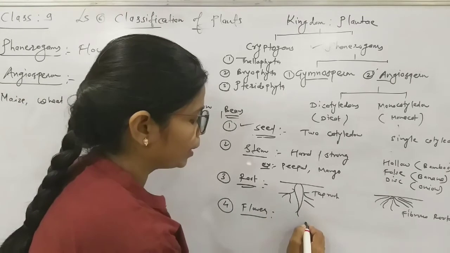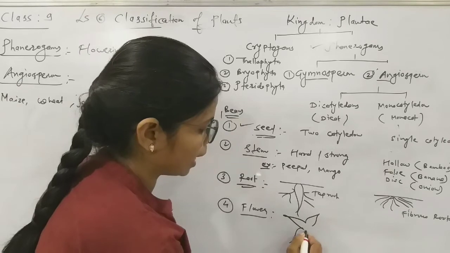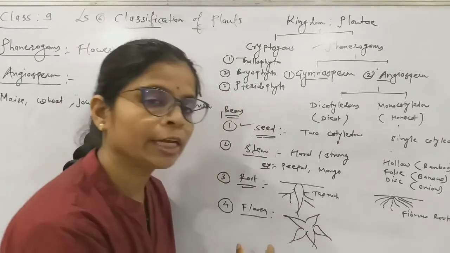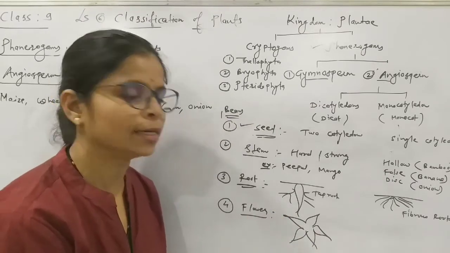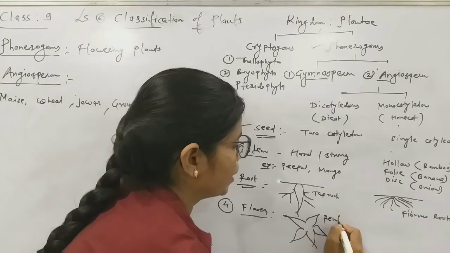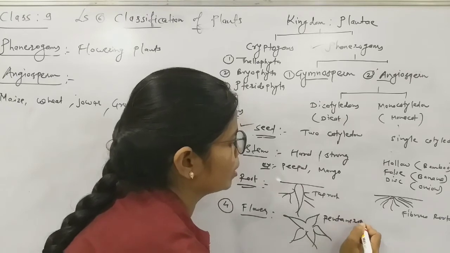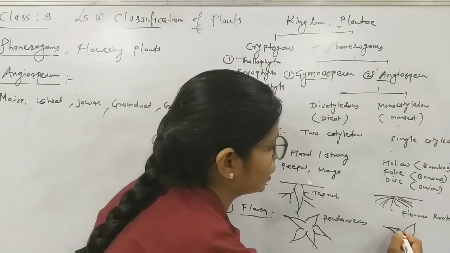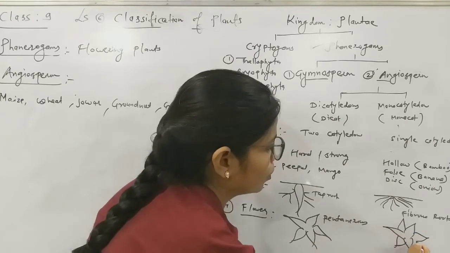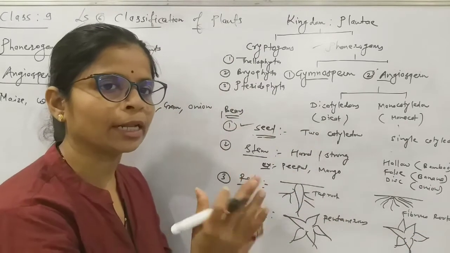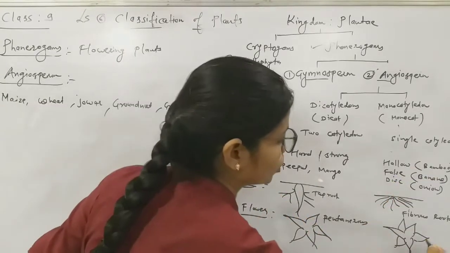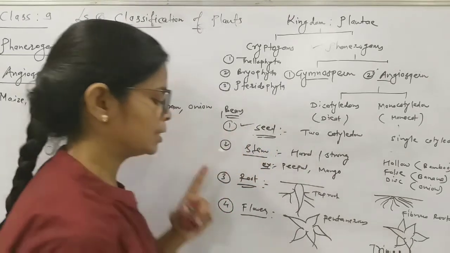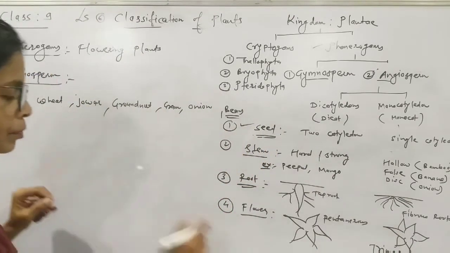Flowers are pentamerous in dicotyledonous plants, because there is an arrangement of 5 petals. On the other hand, in monocots there is an arrangement of 3 petals, repeated one on another, 3 petals, then again 3 petals. So the arrangement is trimerous. This is regarding the flower.